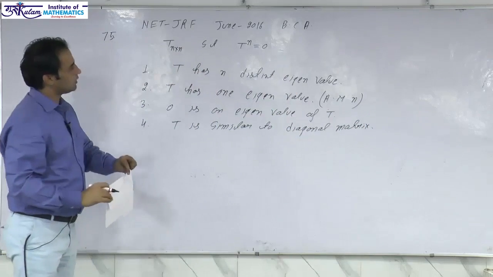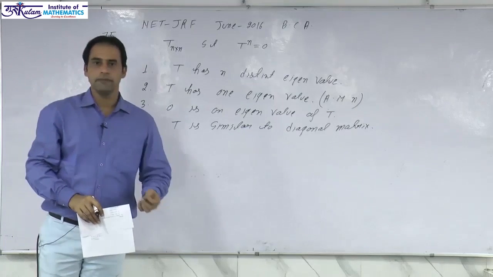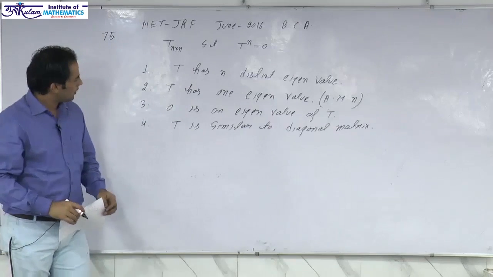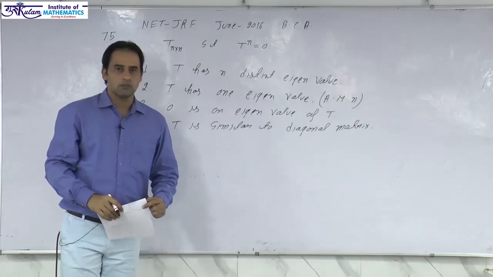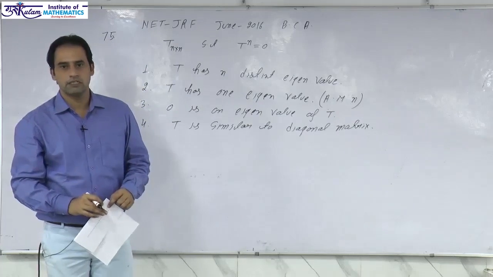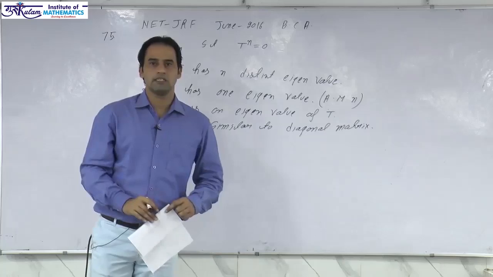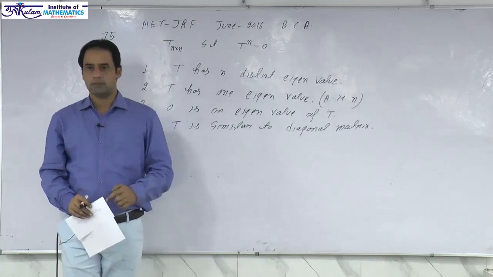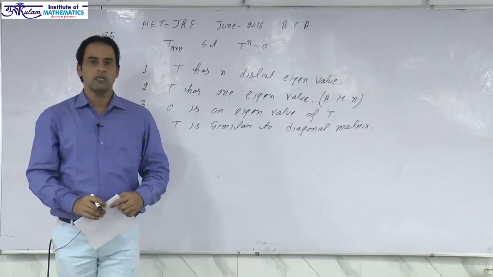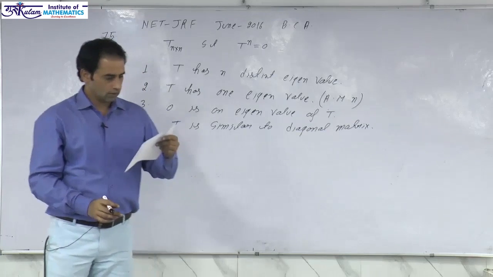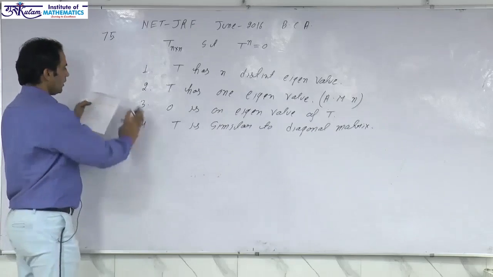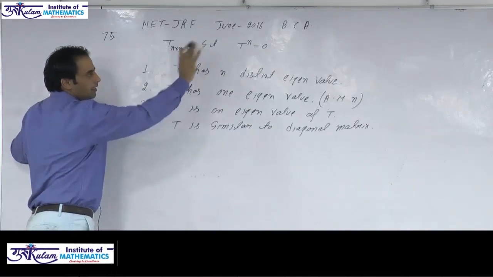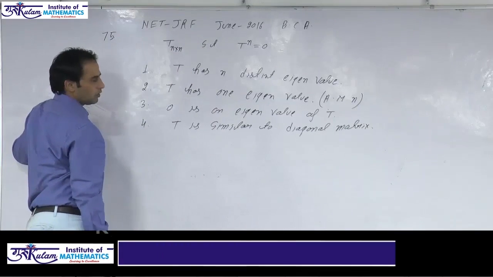So we can recall some of the properties of the minimal polynomial and diagonalizability. One of the properties of diagonalizability is that an operator or matrix is diagonalizable if and only if the minimal polynomial of that matrix contains only non-repeated linear factors. So this T is any n cross n nilpotent matrix.